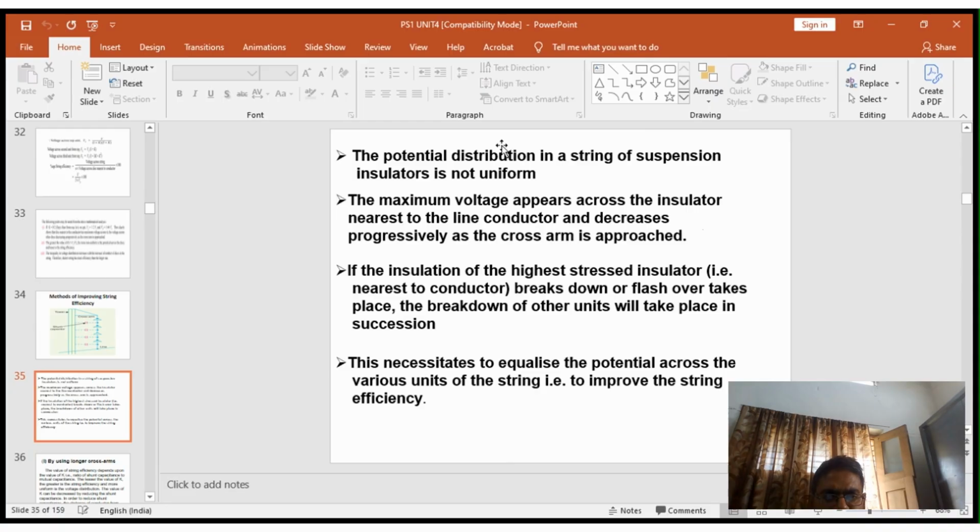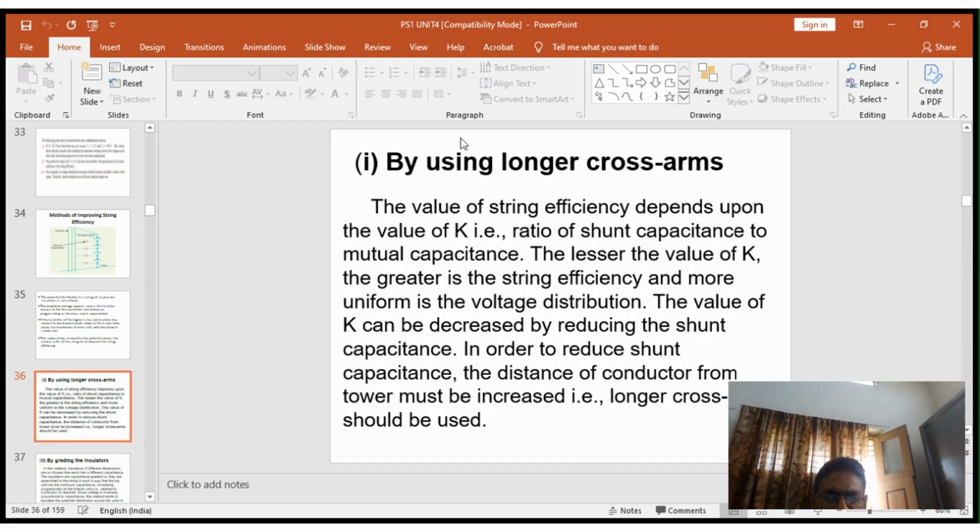The potential distribution in the string of suspension insulators is non-uniform. The maximum voltage appears across the insulator nearest to the line conductor and decreases progressively as the cross arm is approached. If the highest-stressed insulator breaks down or flashes over, the breakdown of other units will take place in succession. It is necessary to equalize the voltage across the various units of the string, that is, to improve the string efficiency, by using a longer cross arm.